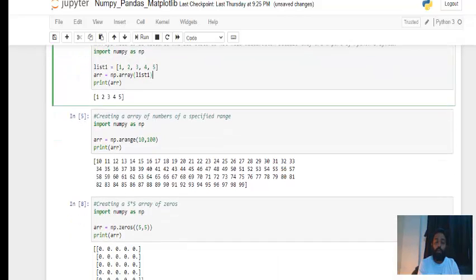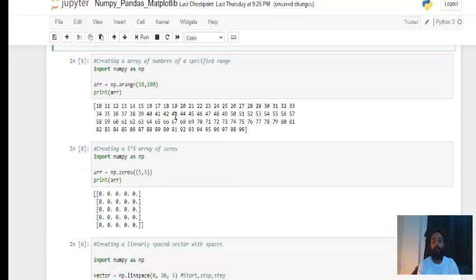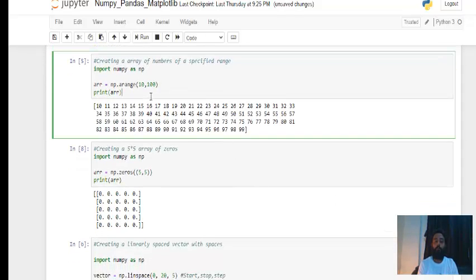Now we have a function here, arange. The arange function will print this. We pass two arguments here, the start value and the end value, but the actual end value is the end value minus 1. You can see I've written 100 here, but the actual end value is 99. It will start from 10 and print till 99, so I'm making this into an array.